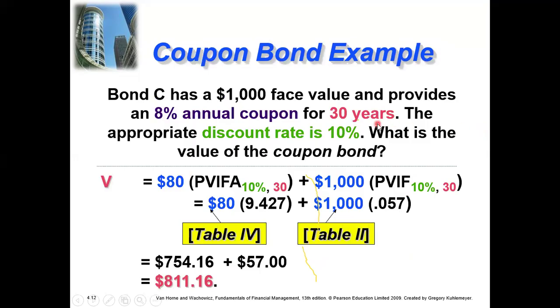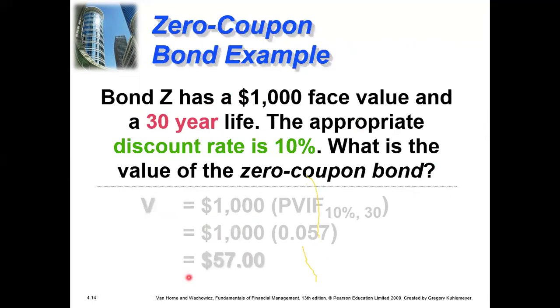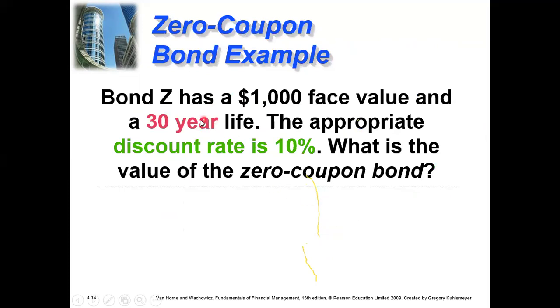You can also see in the previous question that the bond is giving 8%, whereas the discount rate is 10%. The bond is giving less than 10%. That is why the answer here is less than 1,000. So if the same question, 1,000 and the life is 30 years, and the discount rate is 10%, what should be the value of this bond? Here, the bond is paying nothing.